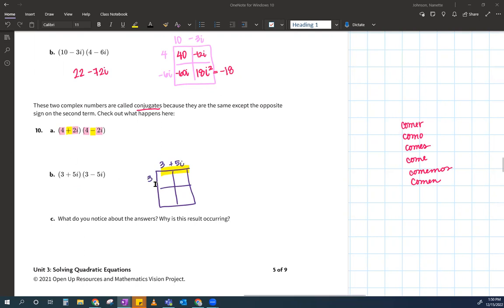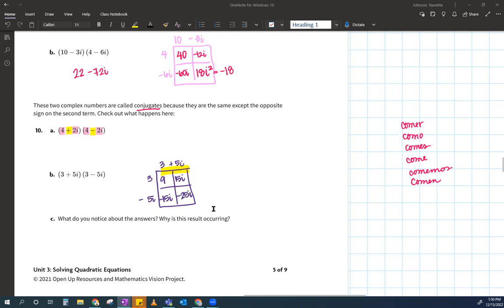Okay, so I'm going to multiply 3 times 3, that's 9. 3 times 5i is 15i. Negative 15i. Does anybody see what happens? Negative 5i times 5i is negative 5 times 5, which is 25. And then i squared, yes?